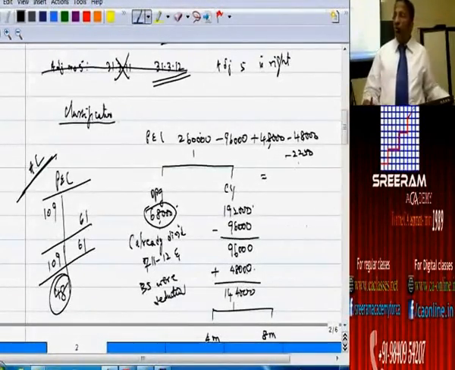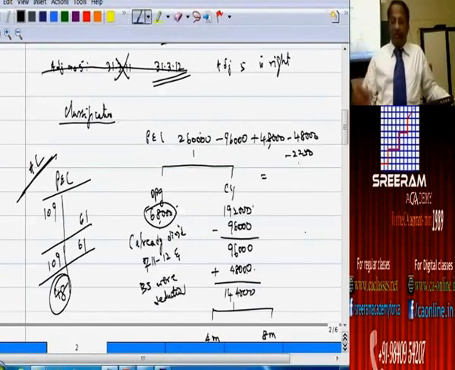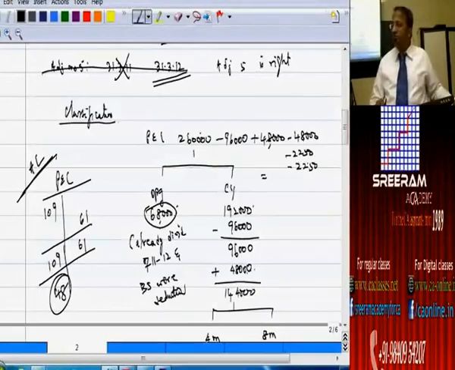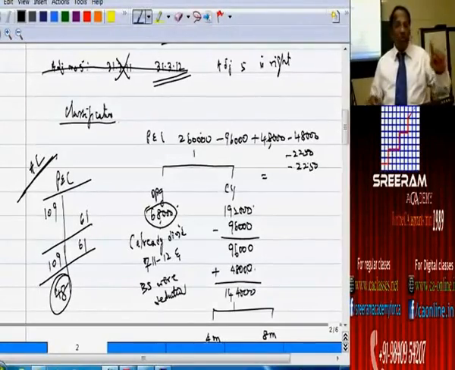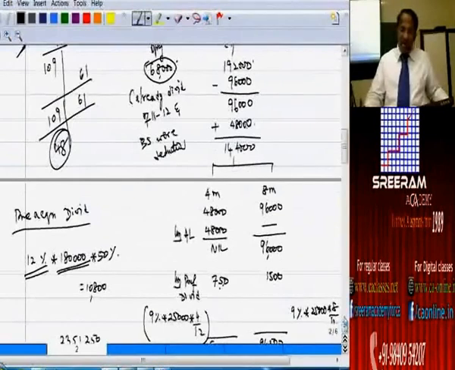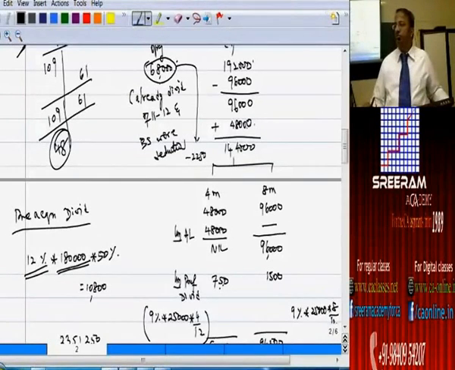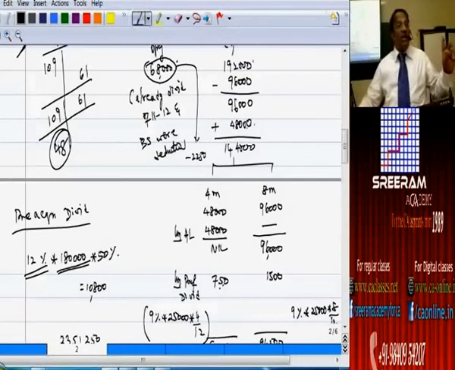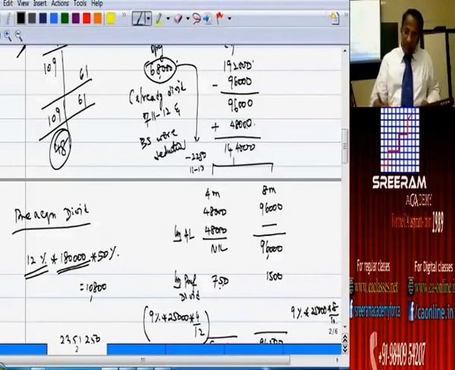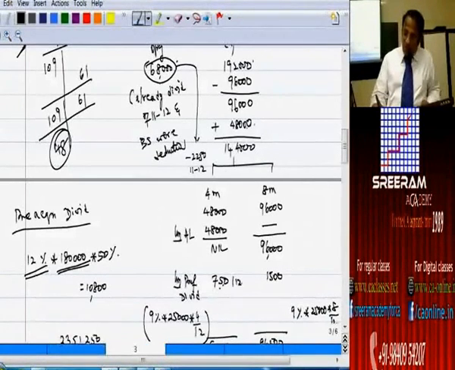Instead of deducting only one time 2250, one more 2250 I have to make. From where do I deduct this 2250? From here I will be deducting 2250, because this 2250 is related to 11-12, whereas this is related to 12-13.